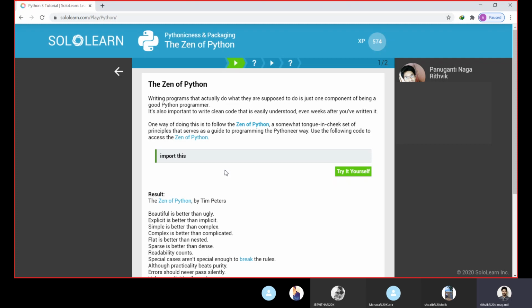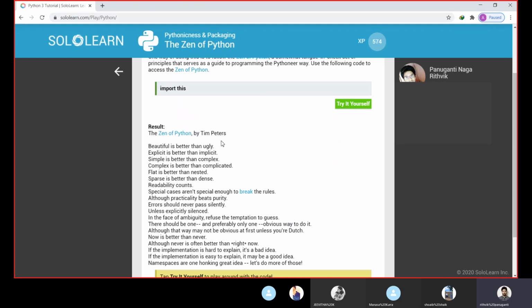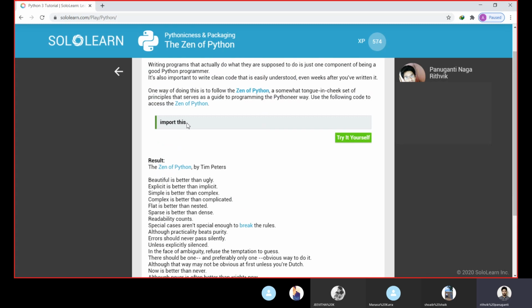He gave this set of guidelines to be followed so that it makes it easier to understand or write the program. The Zen of Python has 20 principles, which can be displayed using the import this statement.